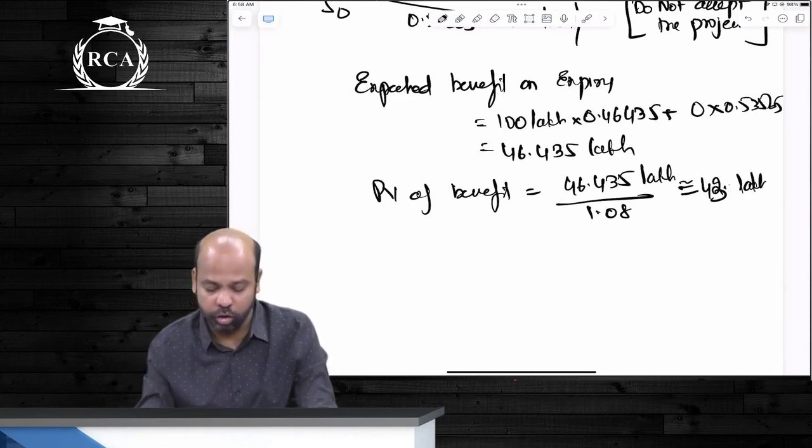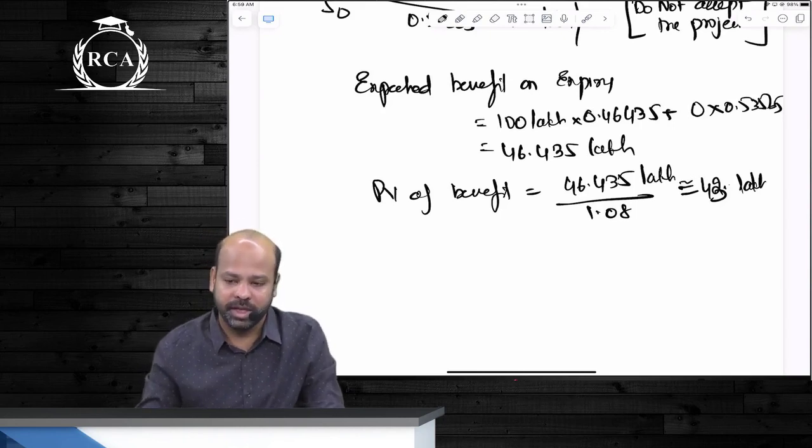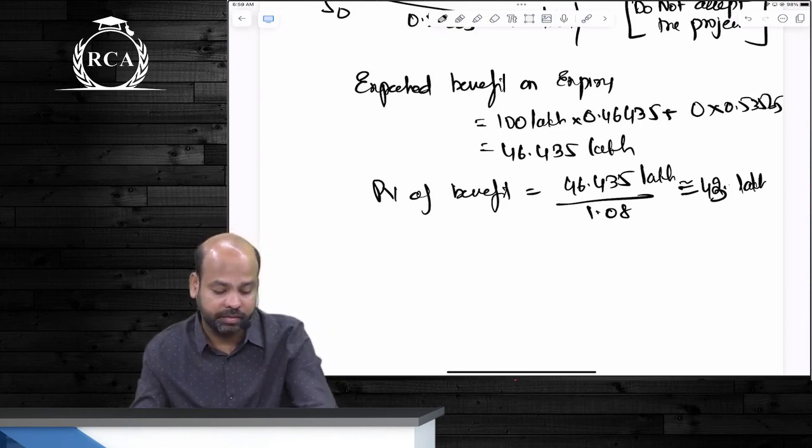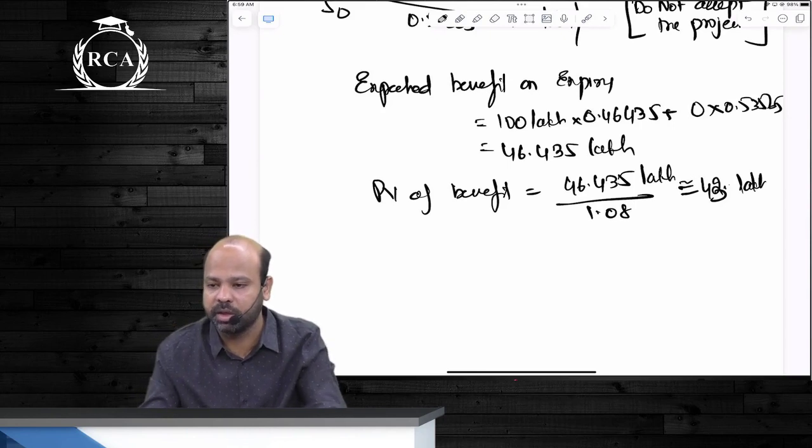The company should wait for a year and commence the project if the price turns out to be 35 lakhs, that is, if the savings turn out to be 35 lakhs.